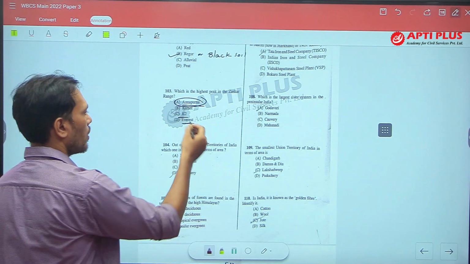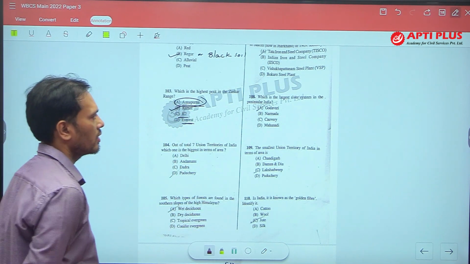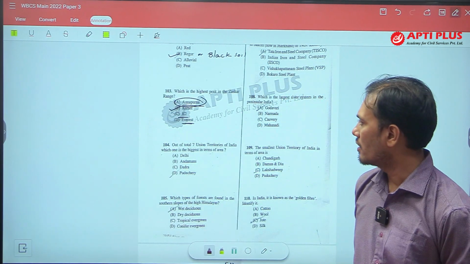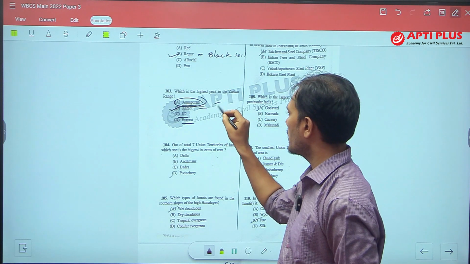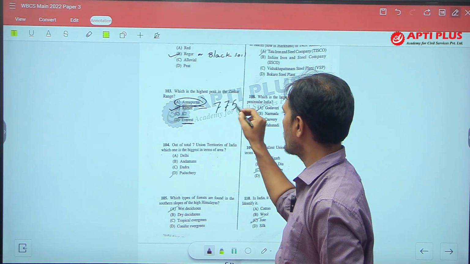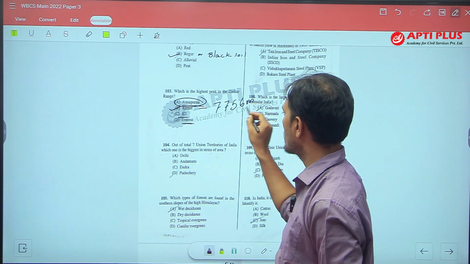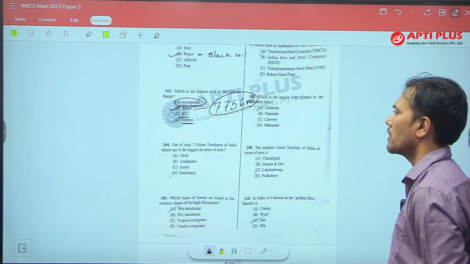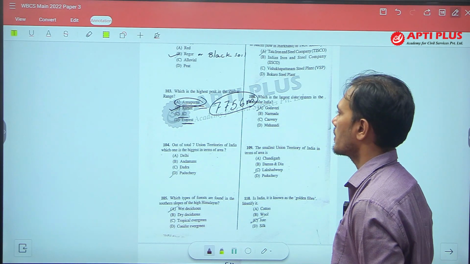So only one option is left, that is Kamet. Kamet lies in Uttarakhand and its height is 7756 meter. So the answer of question number 103 is Kamet.